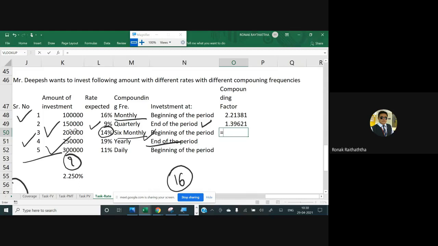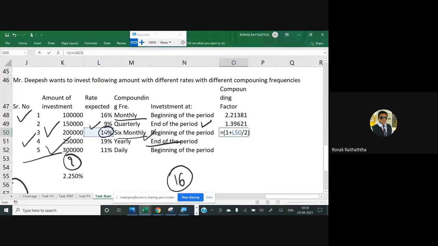Equal to, next one now. 1 plus 14%. That is a 6 monthly, so it should be divided by 2. Closing the bracket.